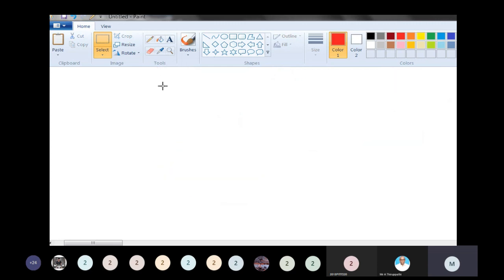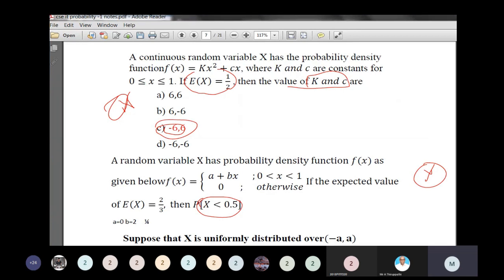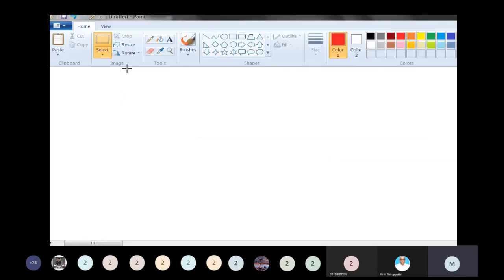What is the function f of x? Ax plus b, varying from 0 to 1. In that case, f of x is equal to a plus bx, for 0 less than x less than 1.